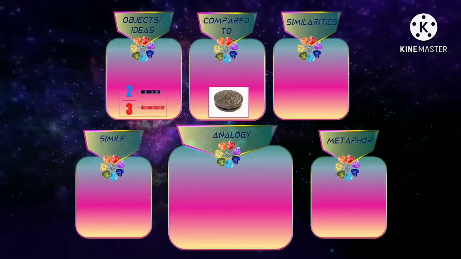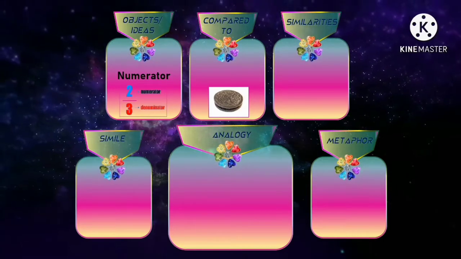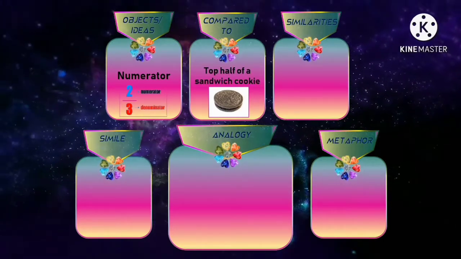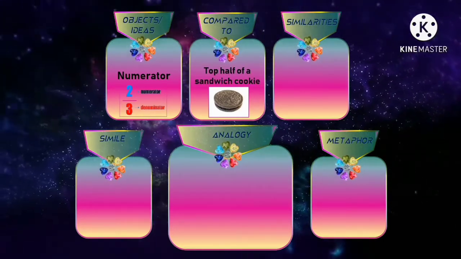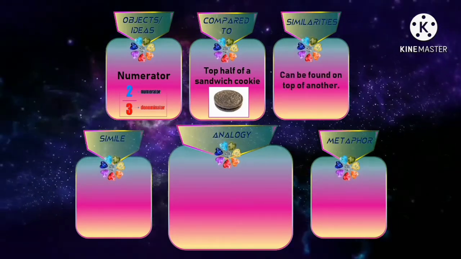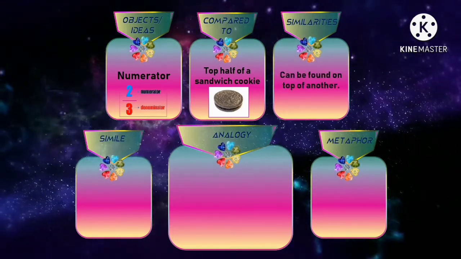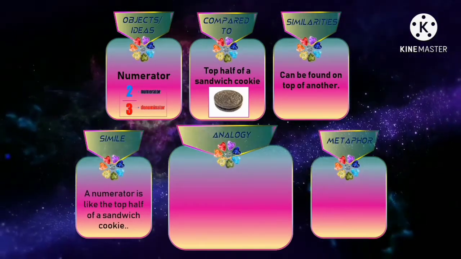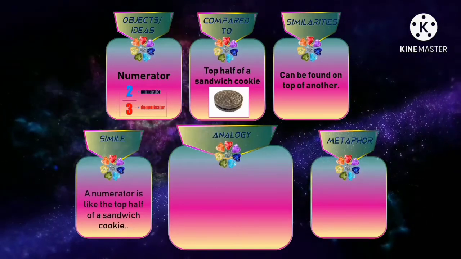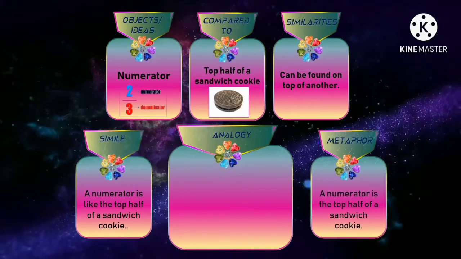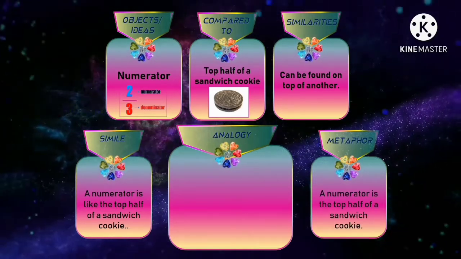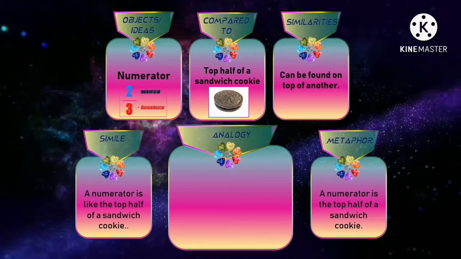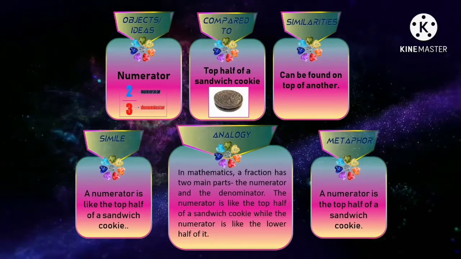Third example, numerator compared to a sandwich cookie. What is the similarity between the two? Both can be found on top of another. In simile, a numerator is like the top half of a sandwich cookie. In metaphor, a numerator is the top half of a sandwich cookie.